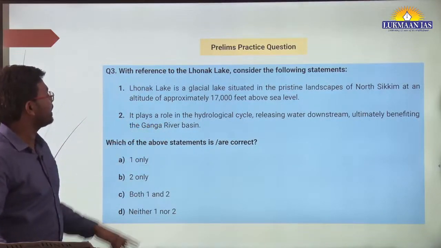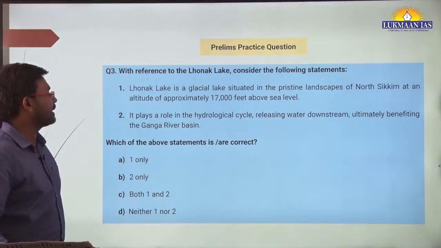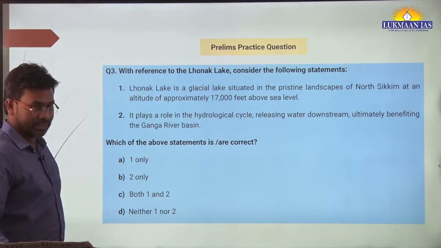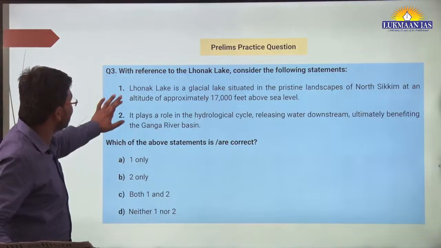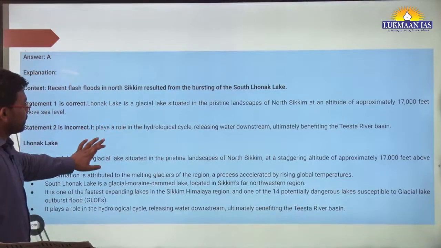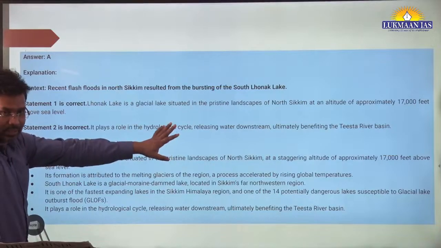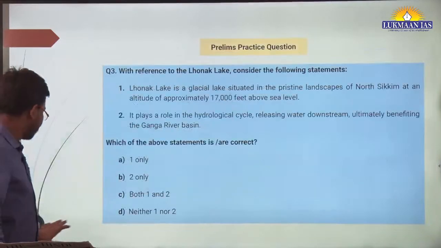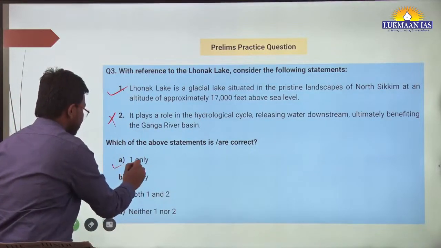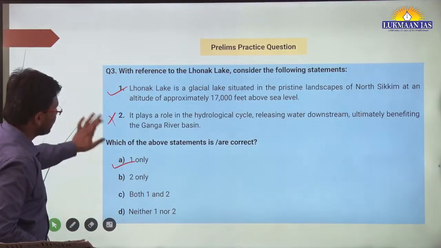Second, it plays a role in the hydrological cycle, releasing water downstream, ultimately benefiting the Ganga river basin. Second is incorrect actually, because it flows through the Teesta river basin. So first is right, second is wrong. The correct answer is option A. So you can go through it.